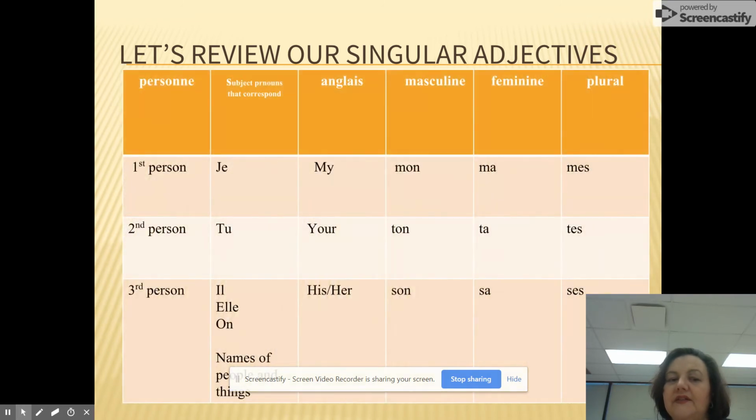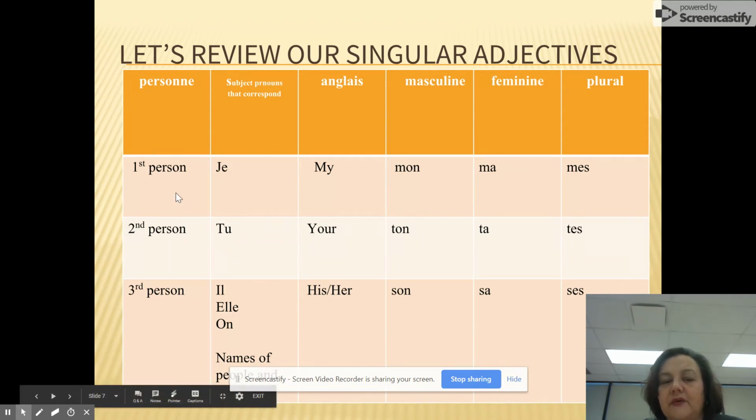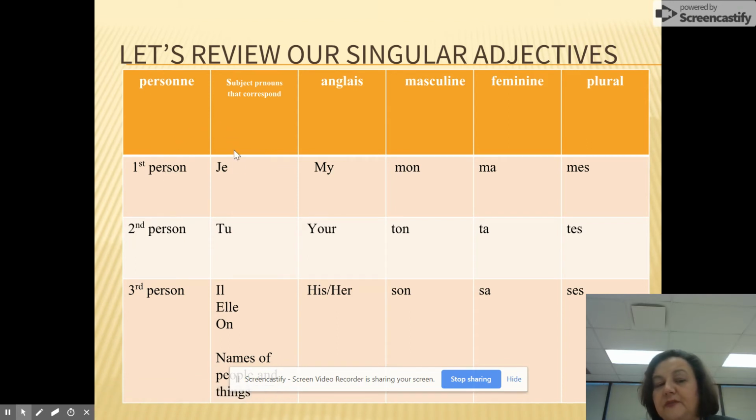Okay, so let's go over our singular possessive adjectives. Just so you can remember and recall, as you learned with first person, the first person subject pronoun that corresponds is je. The first person possessive adjectives here are mon for masculine, ma for feminine, and mes for plural. And these are three different ways of saying the word in English, my. Second person, deuxième personne: the subject pronoun that we've learned that corresponds is tu, you, singular.